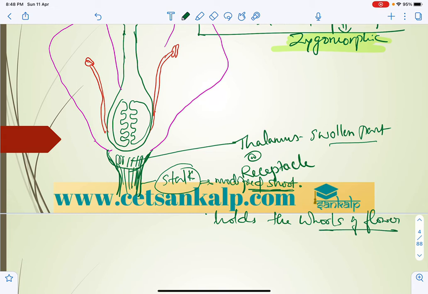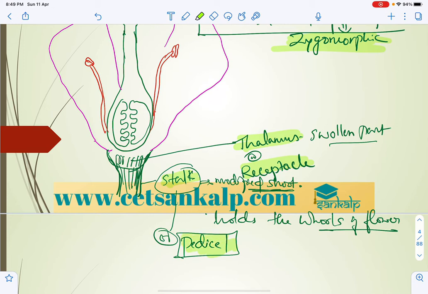Keep in mind, thalamus is also called receptacle. That is a swollen part, or you can say the base of the flower, on which the ovary lies. So what is the stalk? It is a modified shoot. Stalk is a modified shoot. Keep it in mind. Stalk is also called pedicel. Don't get confused between these two names. So stalk is also called pedicel, and thalamus is also called receptacle.